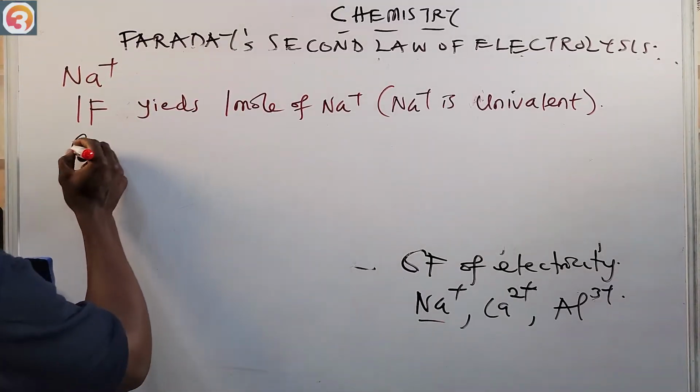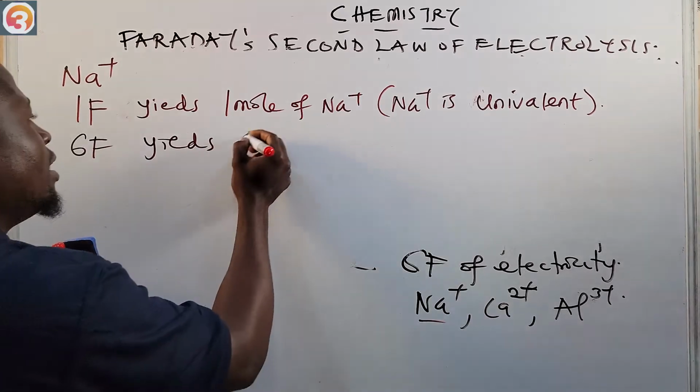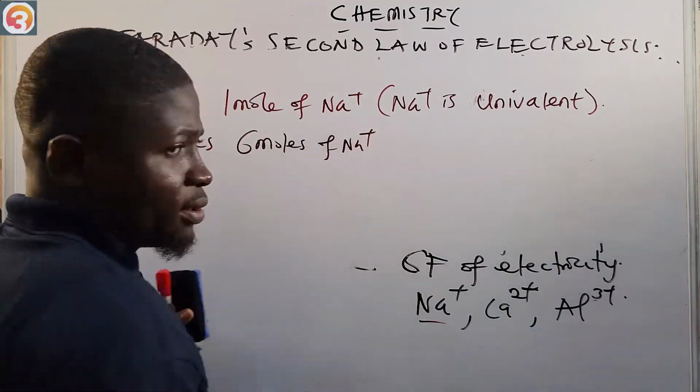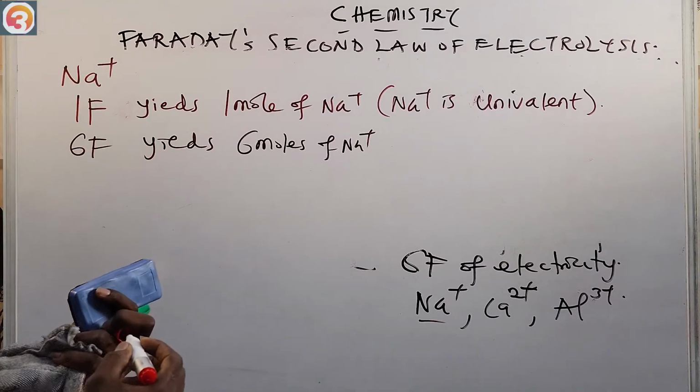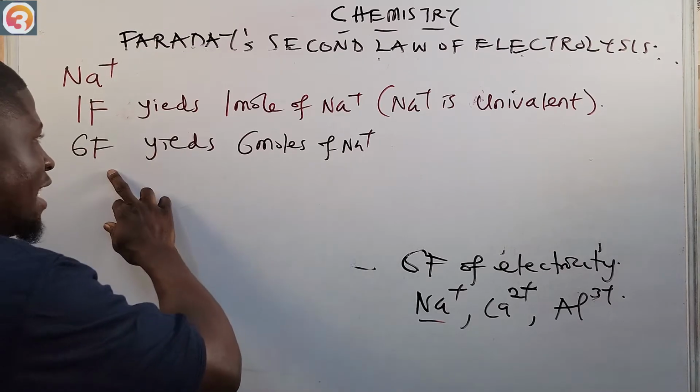6 Faraday will yield how many moles? We yield 6 moles also, 6 moles of Na+. Now why will this happen? Look at it, let's calculate, in case you don't understand why 6 Faraday will yield 6 moles.